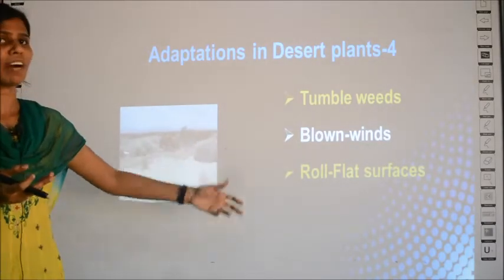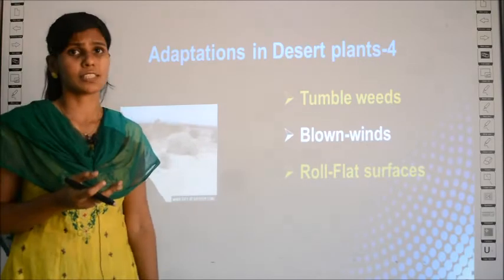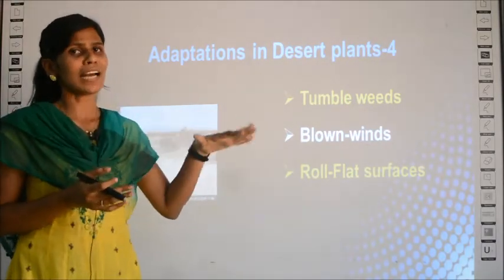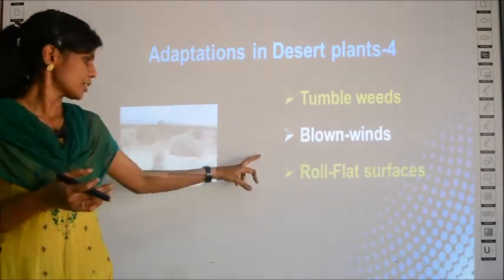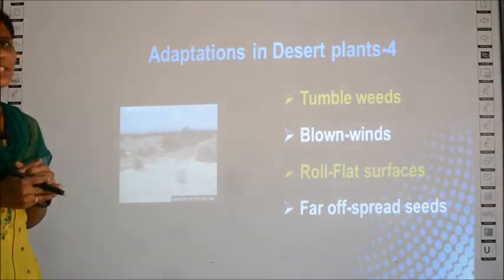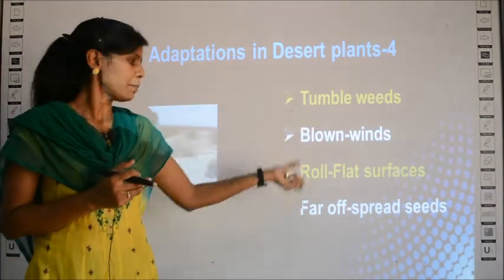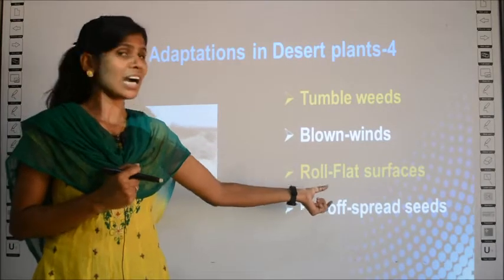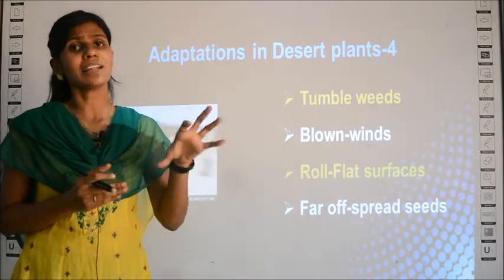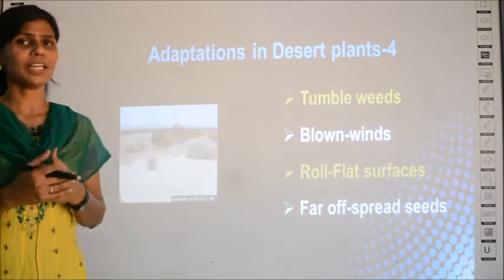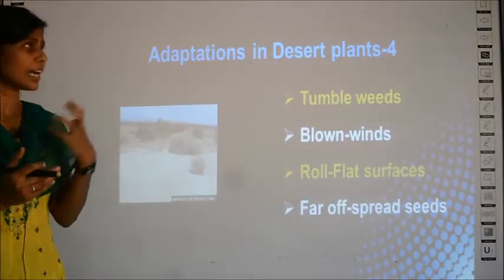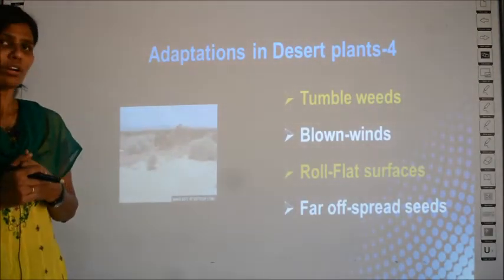They can roll fast on flat surfaces. So whenever the surface is flat, this tumbling will be easier for them. So what is the advantage of this tumbling? The weeds tumble so that they are taken off to far places, and there the seeds will germinate into a new plant. This is an adaptation for the multiplication of desert plants.